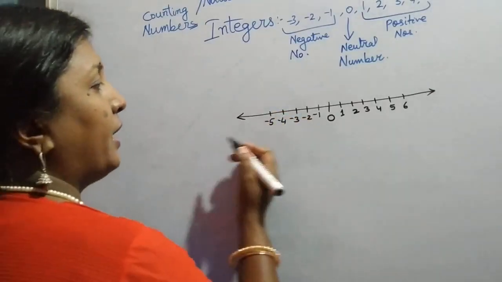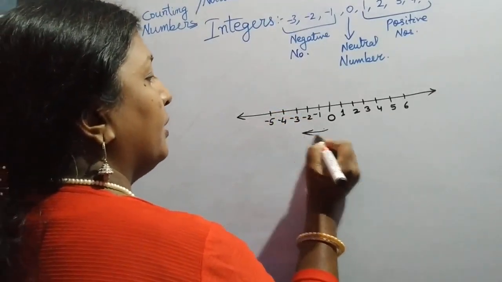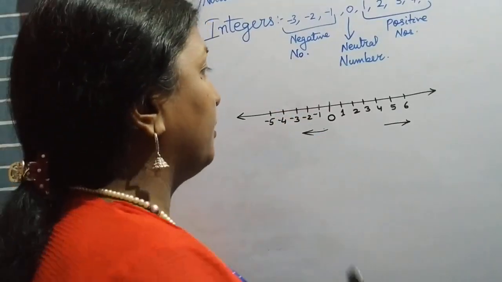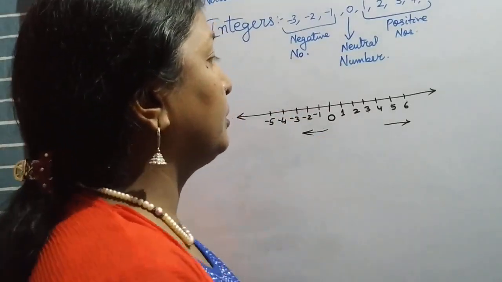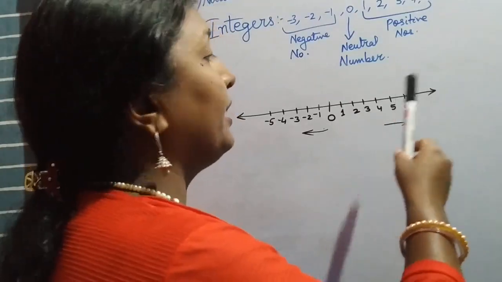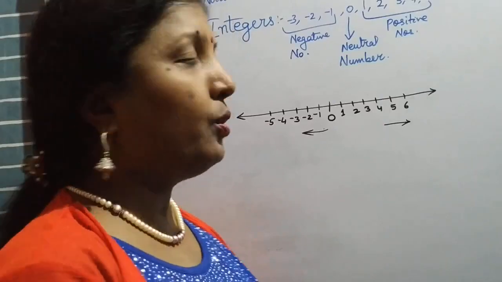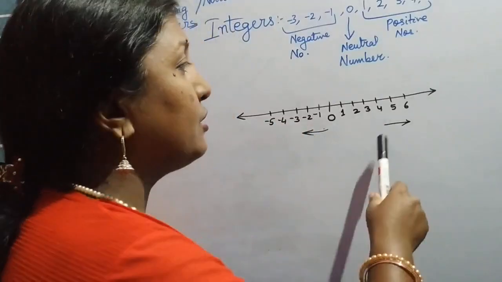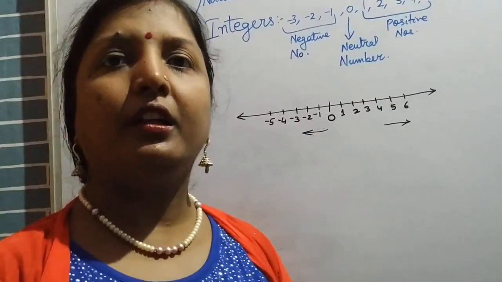So the left side represents negative and the right represents positive. Now you must see, say in natural numbers, 2 is less than 4, 3 is less than 5. So every number which is on the left hand side is smaller than the number on the right.